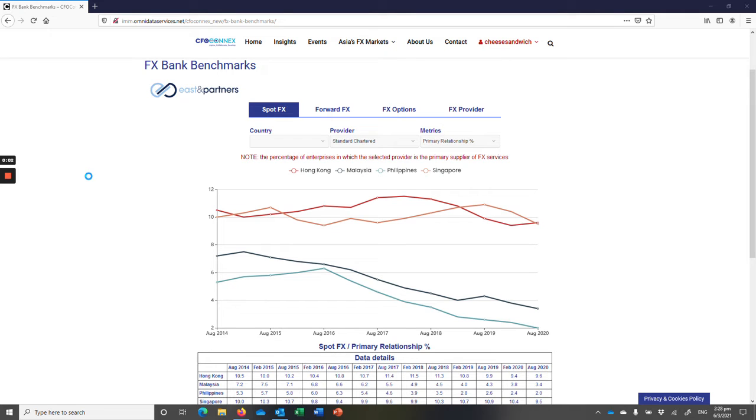Banking relationships are amongst the most important within the CFO and Treasurer's remit. It's vital to have access to independent benchmarking metrics so you can compare how your bank measures up against its peer group. The graphical model on the screen here shows the Asian Business Foreign Exchange Survey from Eastern Partners.